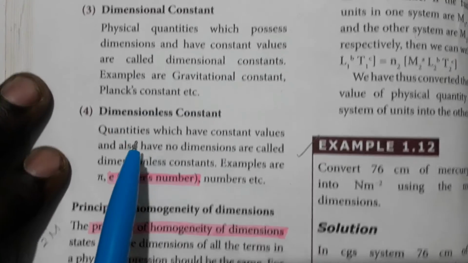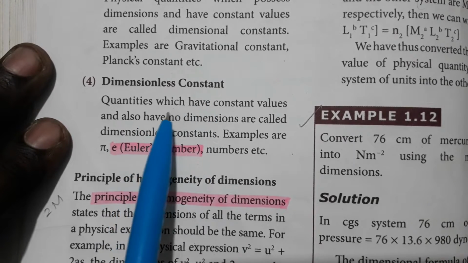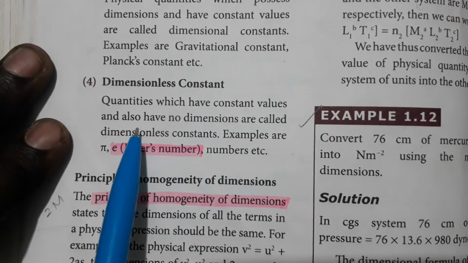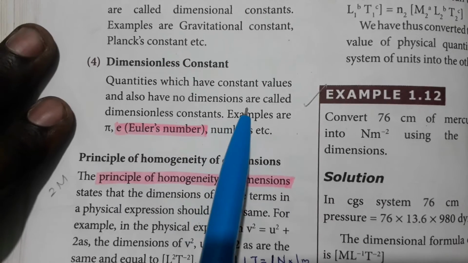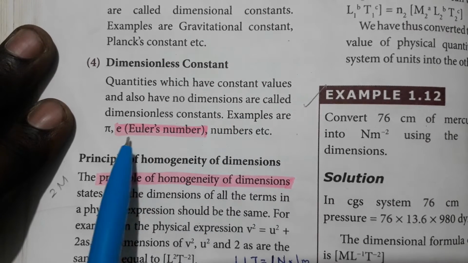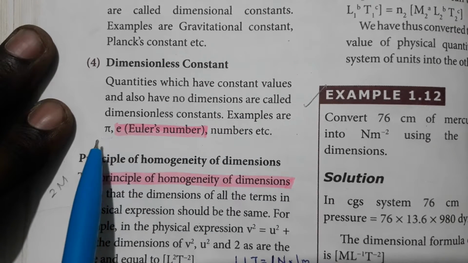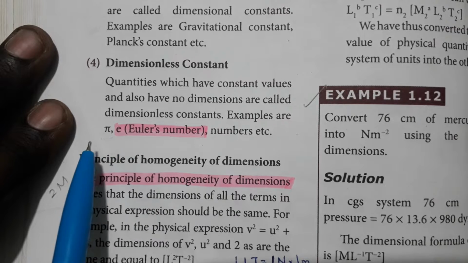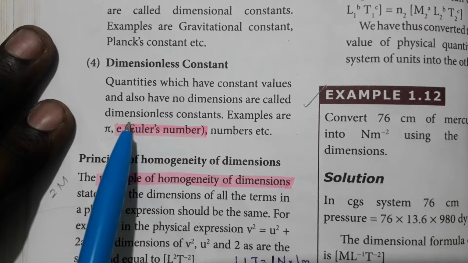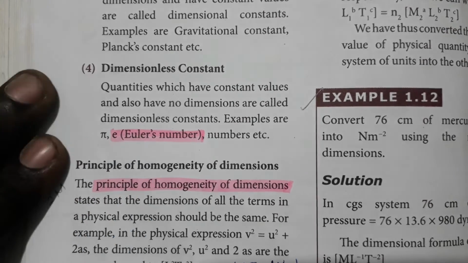Dimensionless constants. Quantities which have constant values and also have no dimensions are called dimensionless constants. Example, pi. We know pi does not have any dimension or units, but it has a standard value.